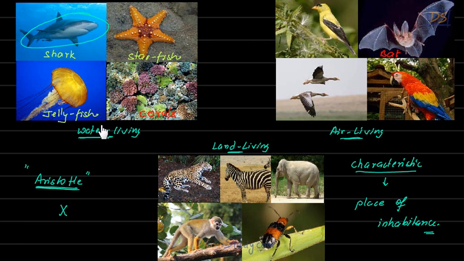See, as per this classification, all the organisms in this group should have similar properties. But when deeper analysis is done, it is found that some of the fishes, some of the organisms here are very different from other organisms here. In fact, they are more similar to some of the organisms here. For example, this shark and this starfish. The only similarity between them is that they live in water. Otherwise, this shark is very similar to organisms here, which you can see here, right?